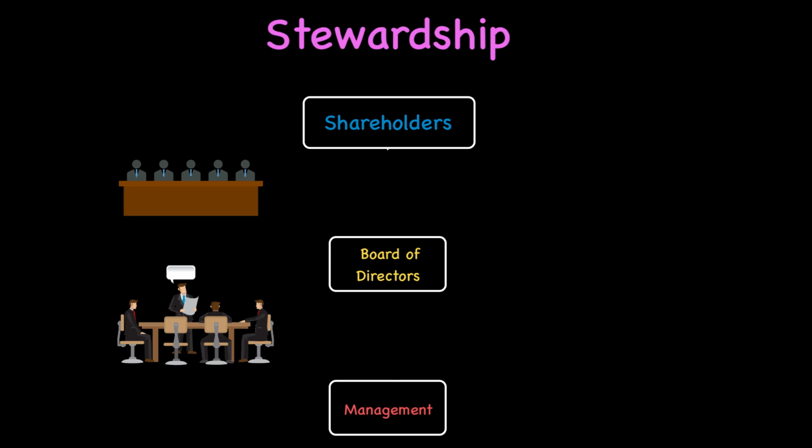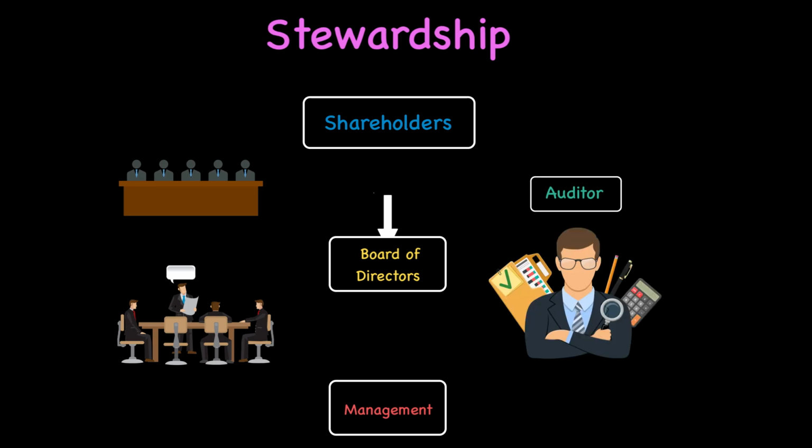You wouldn't want the board to pursue strategies that help their own personal benefit but not the objective of value maximization for the company, right? Since the board themselves are presenting the financial statements, we need an independent check. That verification comes from an auditor.